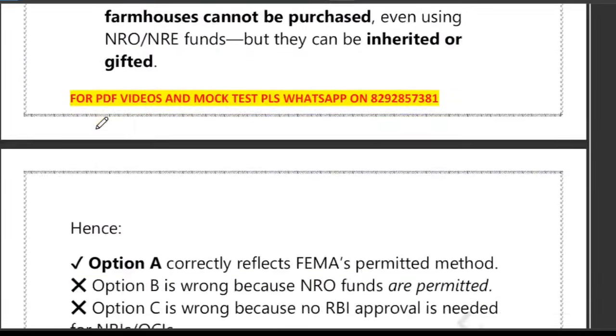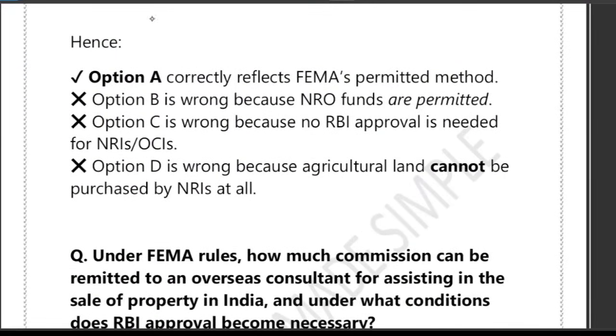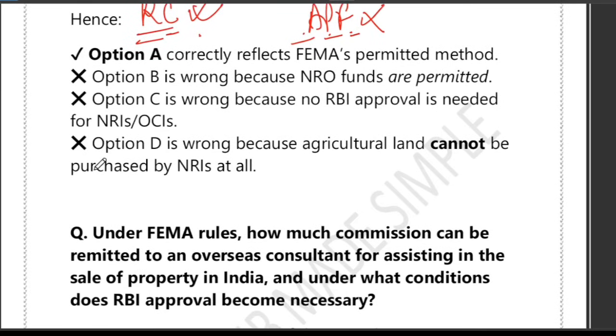Okay, so what is allowed? RC allowed. One memory trick I can give you: RC allowed, APF not allowed. RC means residential and commercial property allowed. APF means agriculture, plantation and farmhouse not allowed. So what we learned from this discussion is that NRI can buy residential and commercial property. Payment can be done via NRO, NRE, FCNR account. No RBI permission is needed. Agriculture land, plantation, farmhouse is prohibited. Purchase only through banking channel.